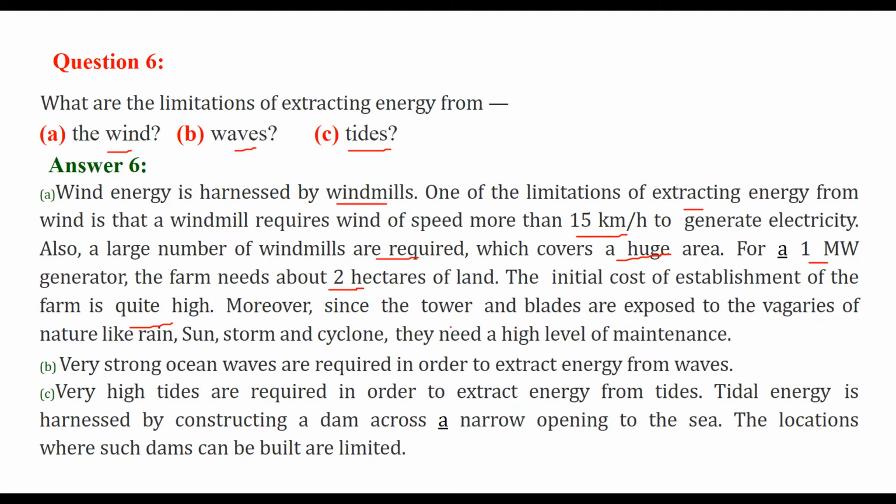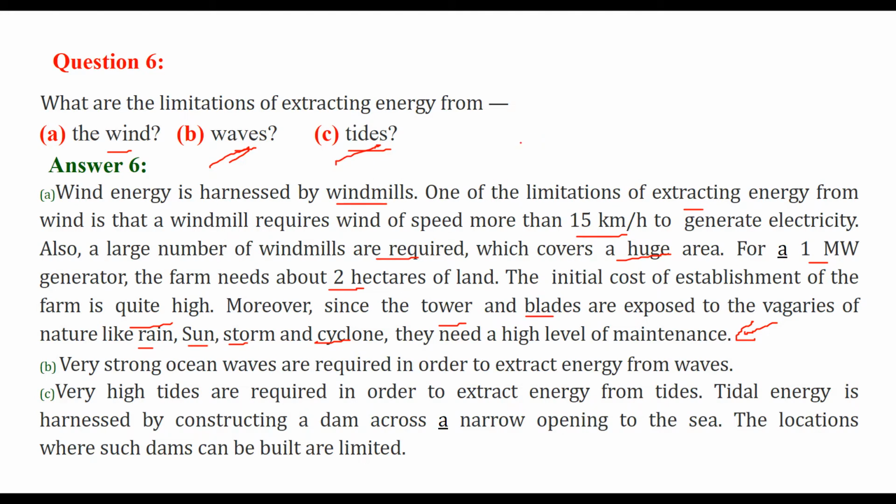Moreover, since the tower and blades are exposed to the vagaries, or you can say the hostility, of the rain, the sun, the storm and cyclone, they need a high level of maintenance. So this is costing too much. These are the limitations with wind. When we come to waves, very strong ocean waves are required. We can't extract energy from waves which have very low energy. For that, we need strong waves.